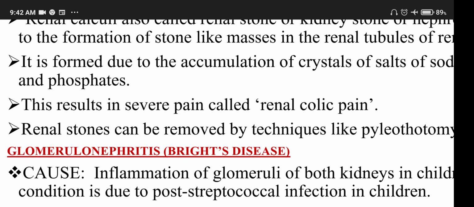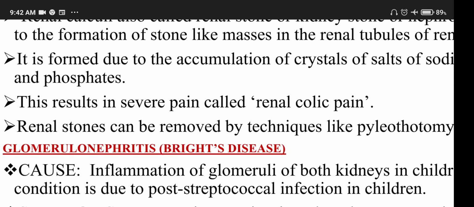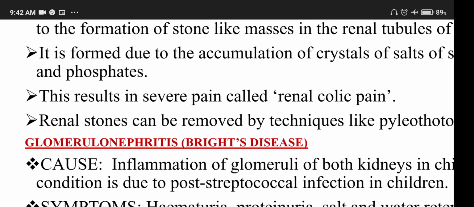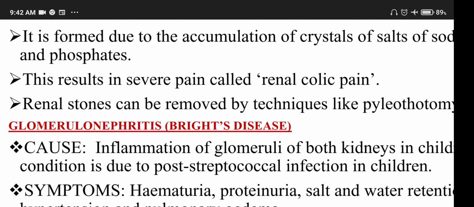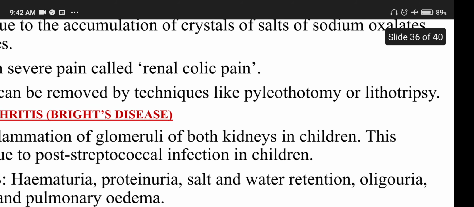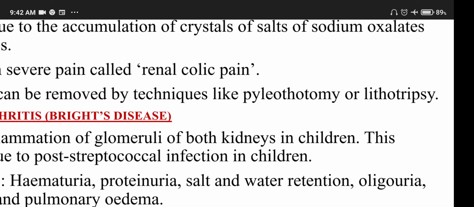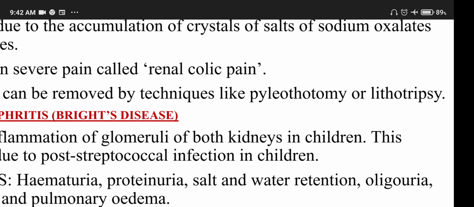It is formed due to the accumulation of crystals of salts of sodium oxalate and phosphates. This results in severe pain called renal colic pain. Renal stones can be removed by techniques like pyelotomy or lithotripsy.